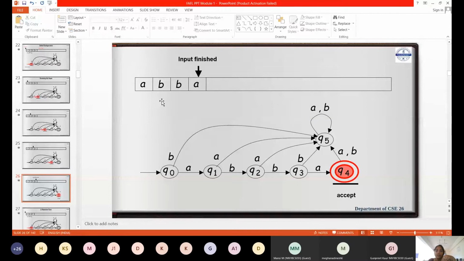The moment you finish reading the input symbols, there is an end mark. End mark means after the input, you will have an empty string, which is different actually: A, B, B, A, epsilon. An empty alphabet should be there. That is not visible. Automatically, the input tape's free buffer will be loaded with an epsilon. At that time, you should be at the acceptable state. Then this language is accepted by this machine.